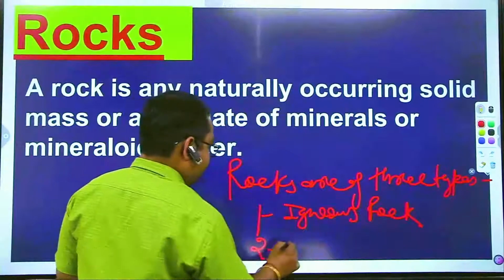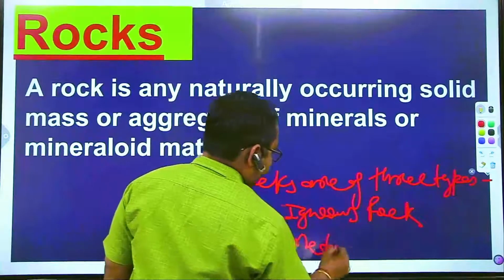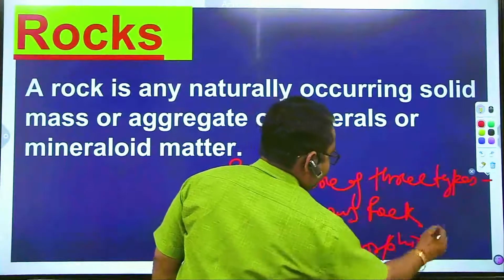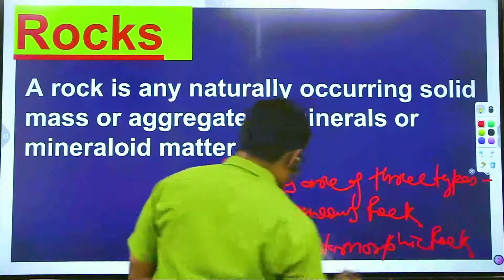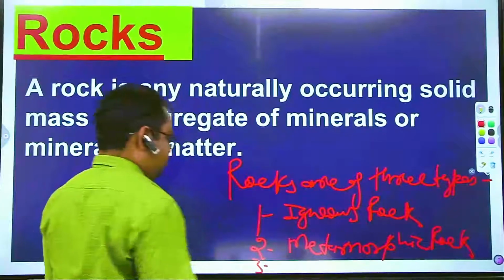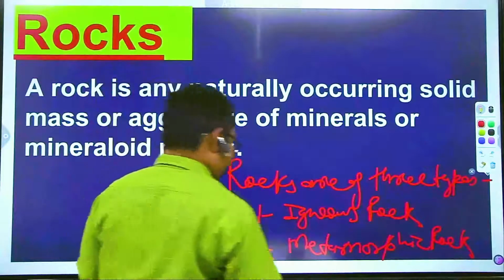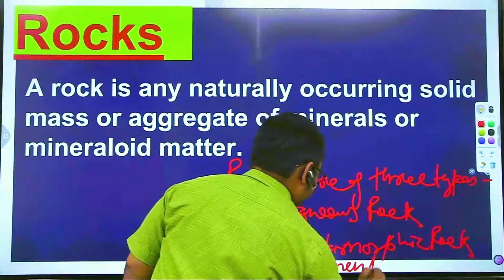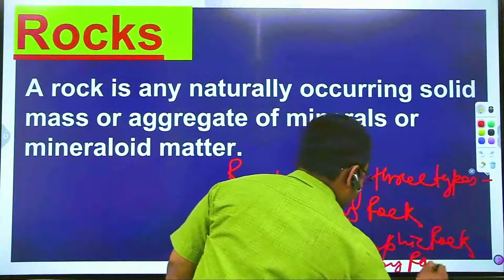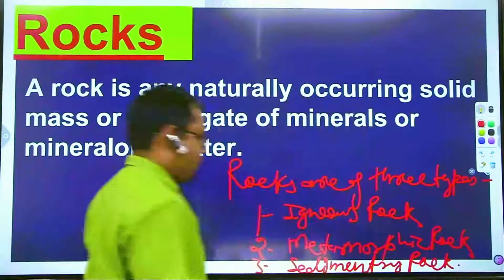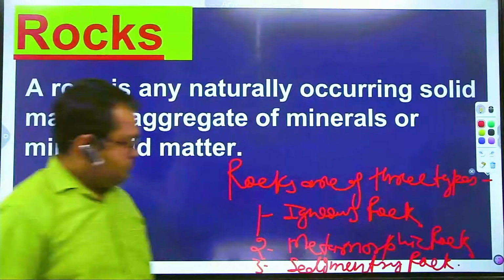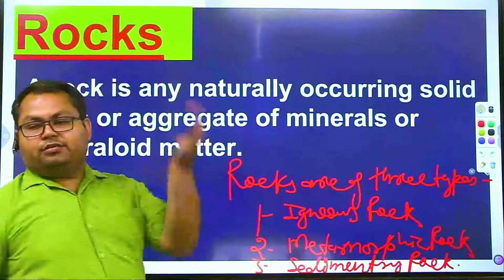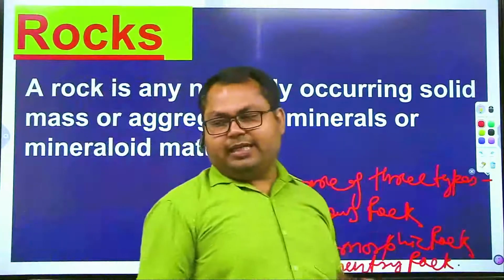Second, metamorphic rock. And the third is sedimentary rock. These are three rocks, and further, these rocks having various types, many of the types, right?